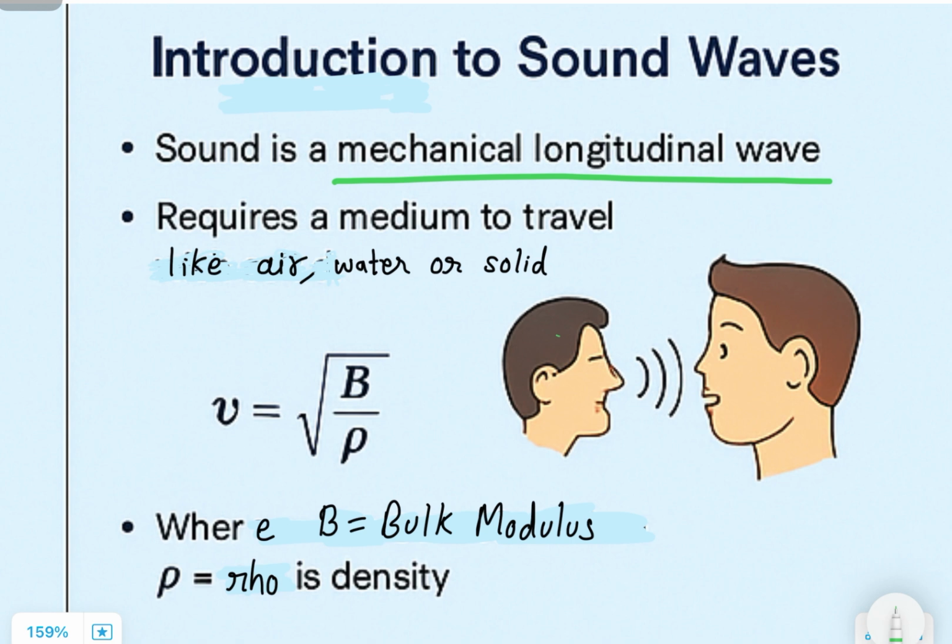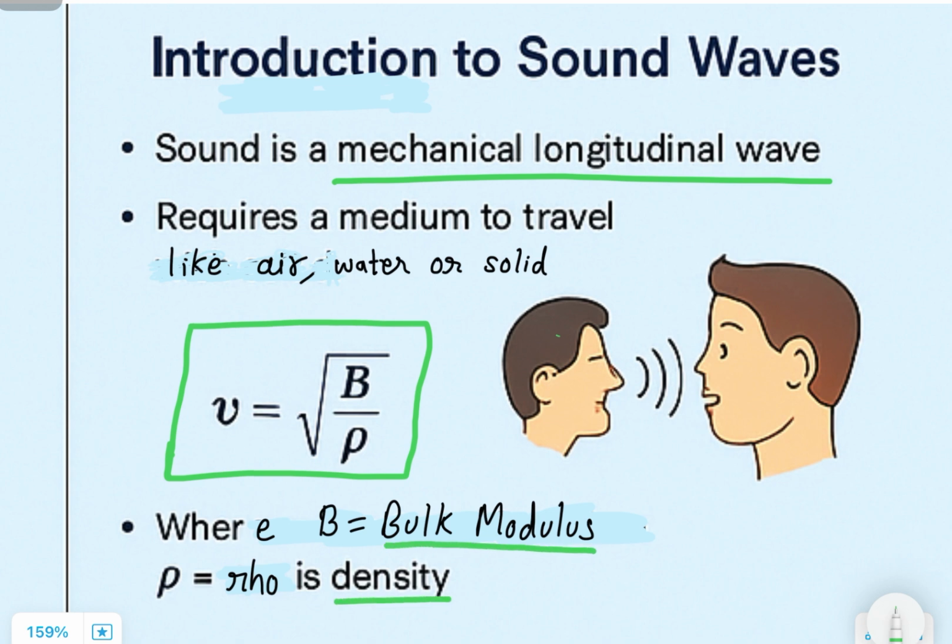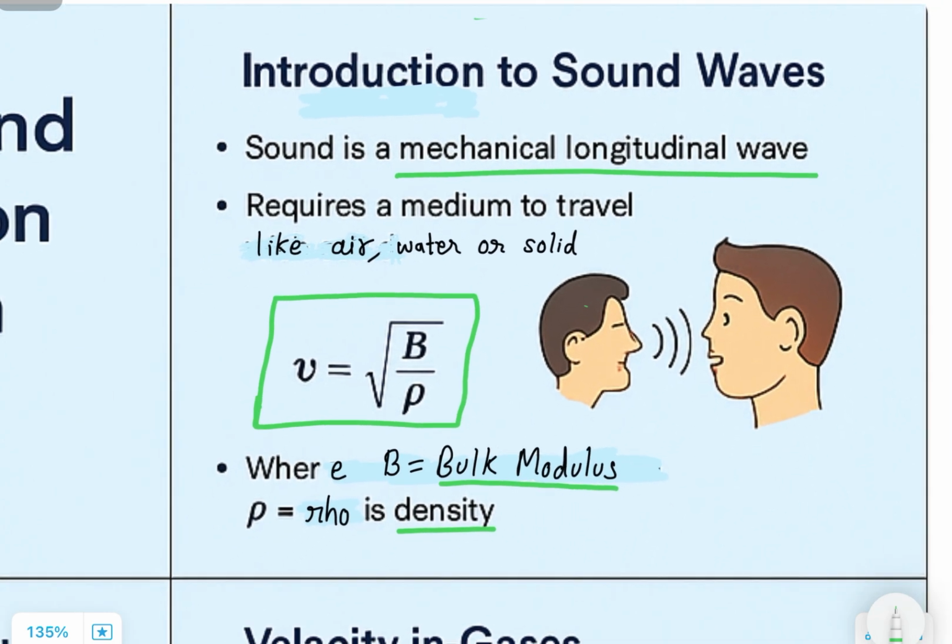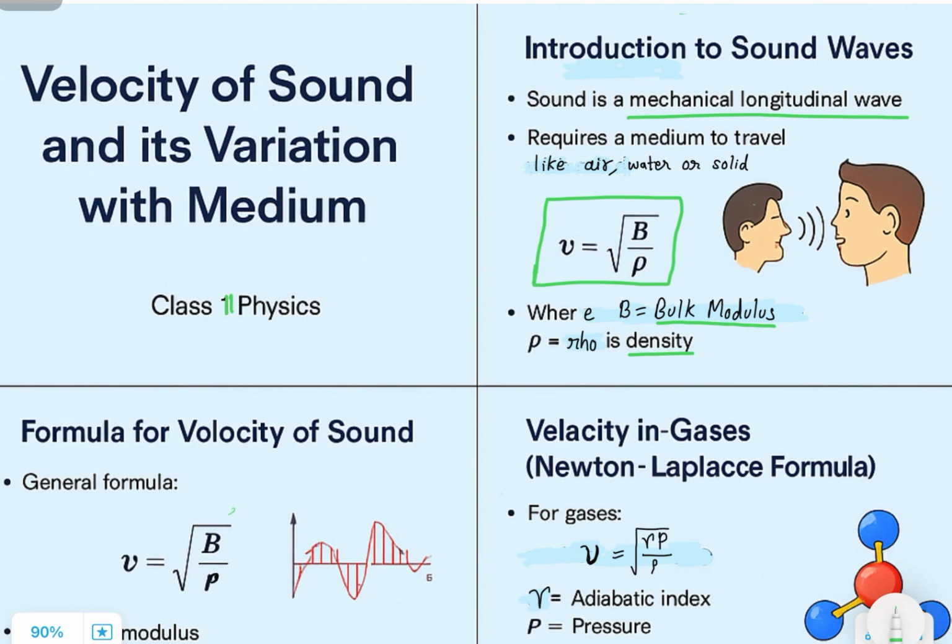The general formula for the velocity of sound is v equals square root of B upon rho. Here, v is the velocity of sound, B is the bulk modulus, which represents the medium's resistance to compression, and rho is the density of the medium. In simple terms, the stiffer the material and the lower its density, the faster sound can travel through it.